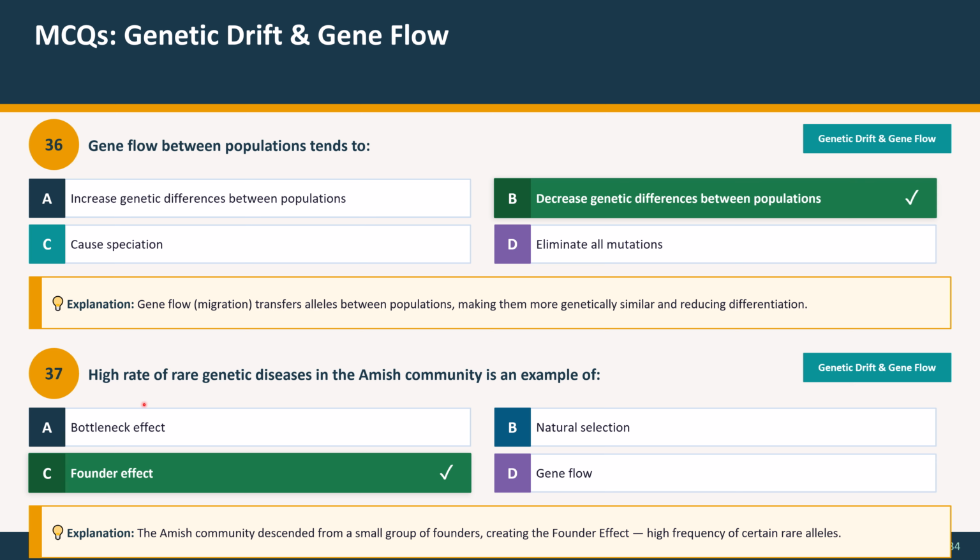Question 37. High rate of rare genetic diseases in the Amish community is an example of: Option A, bottleneck effect. Option B, natural selection. Option C, founder effect. And option D, gene flow. The correct option is option C, founder effect. Explanation: the Amish community descended from a small group of founders, creating the founder effect, high frequency of certain rare alleles.